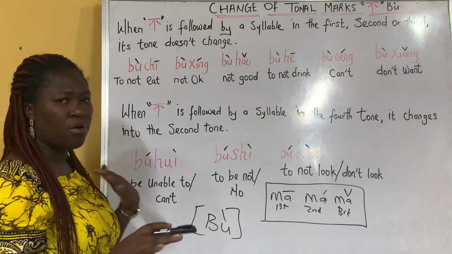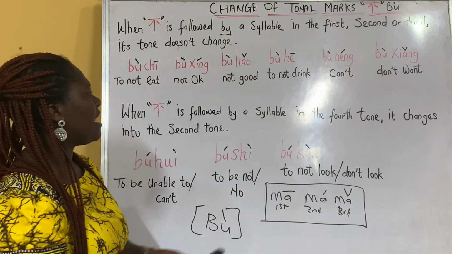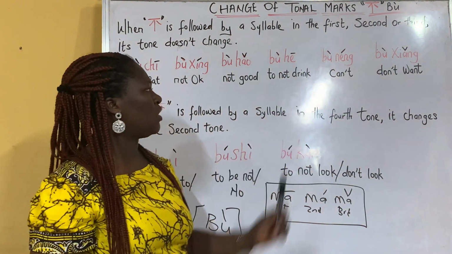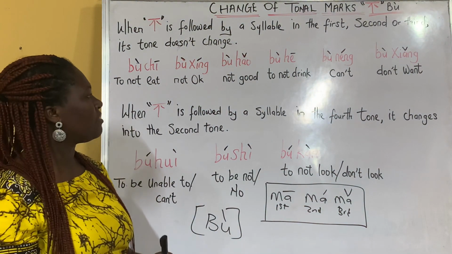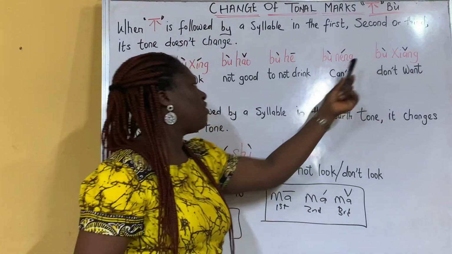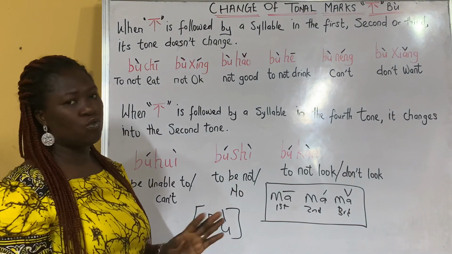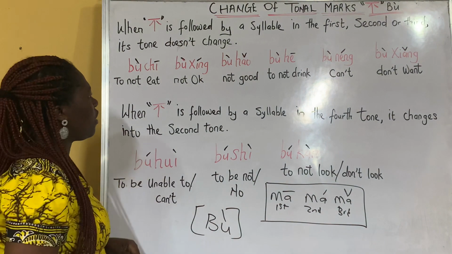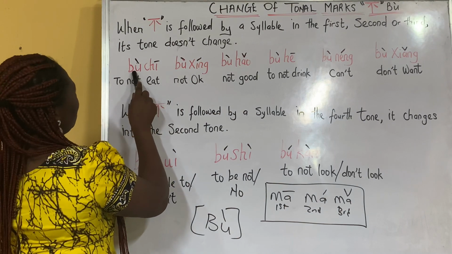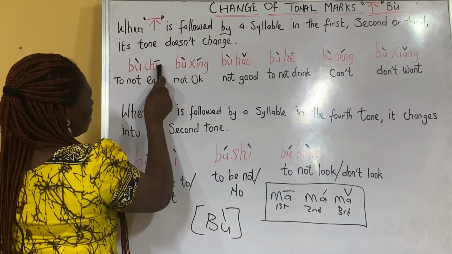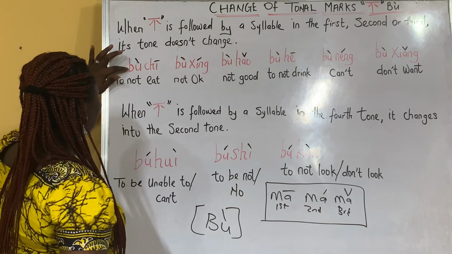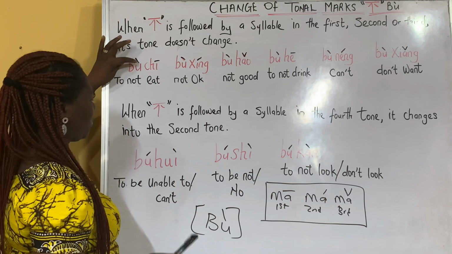If I say bu he, it means I'm not drinking. Then bu neng is what? Can't, that I can't. Then bu xiang means what? Don't want or don't want to. Okay, so here the first rule is when this bu is followed by a word in the first, second, and third tone, its original tone doesn't change. It's still the fourth tone.